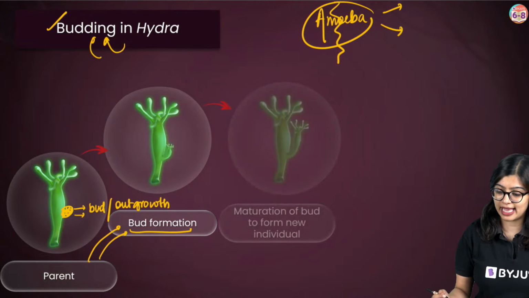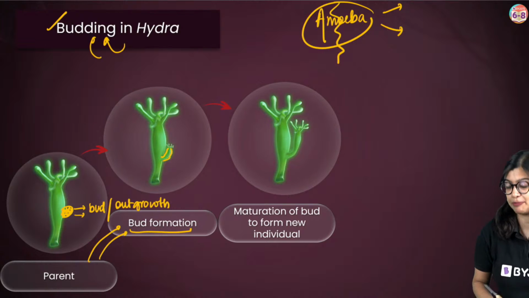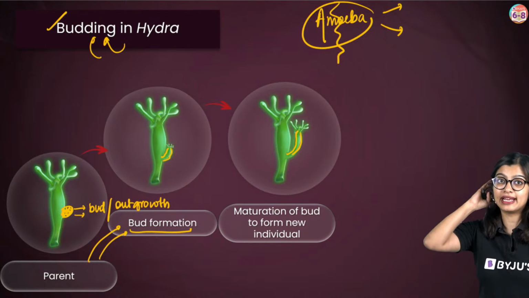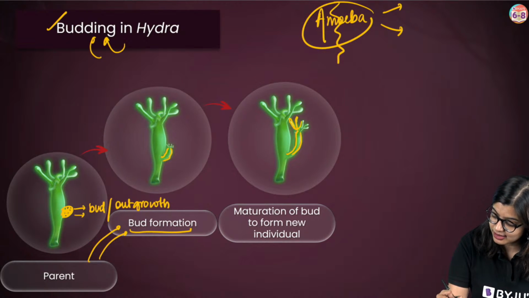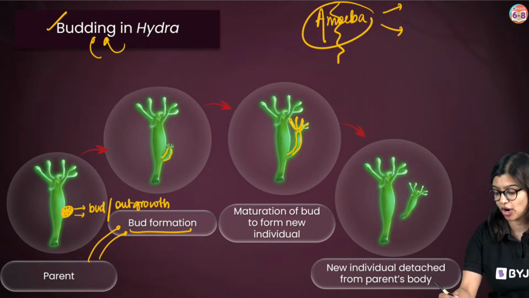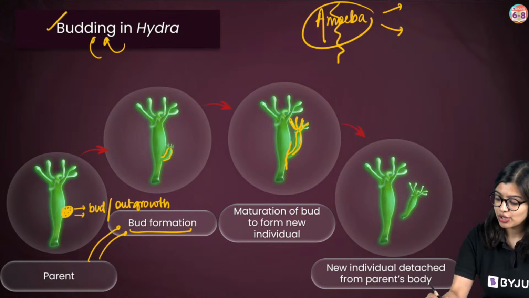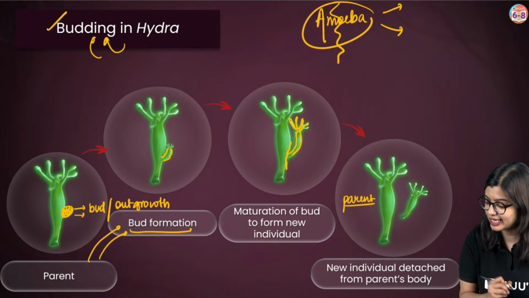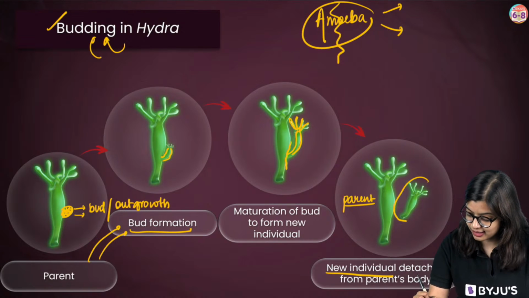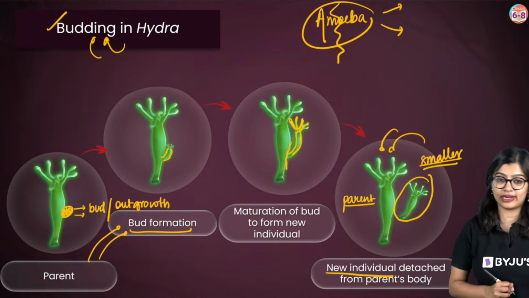Now, this bud will undergo various changes. Slowly the body will start to get specialized. It will get mature, and the tentacles will form. Eventually the bud will detach from the body. At one point it will get cut and detach from the parent body. And if you see this new individual, it is identical, but it is also smaller than your parent organism.